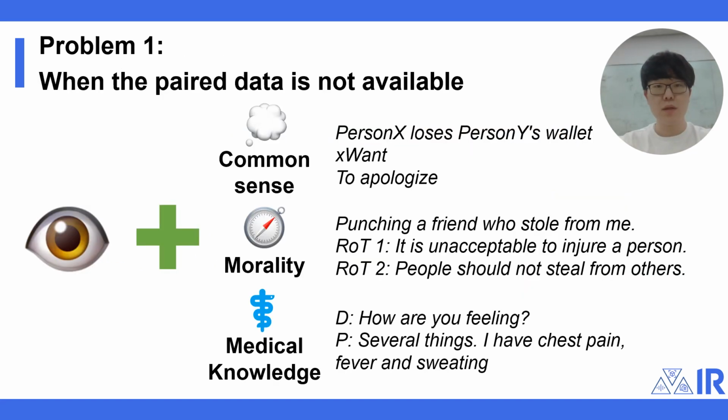Now, let's take a deeper look at our framework, beginning with the motivation. Why should one train a model without paired data? In specific domains such as knowledge graphs, social norms, or medical knowledge, even text-only data is scarce and hard to collect, let alone visually paired data. Here, we present a method to ground such data on visual signals.